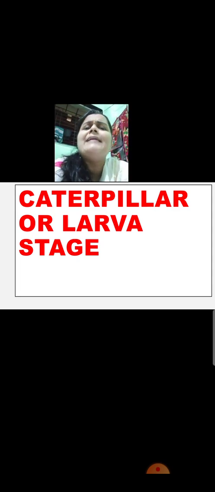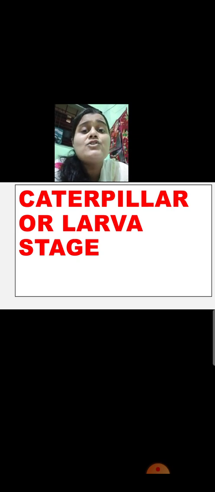The caterpillar, or it is also known as larva. Caterpillar and larva are the same. So a caterpillar or larva comes out of the egg. Okay, see, this is the next stage. What it is called as? Caterpillar or larva stage. Now what happens in this stage? The caterpillar is very very hungry and it starts eating the leaves of the plant. Okay, it starts eating very very fast and it grows very very fast. Okay, because it is very very hungry.